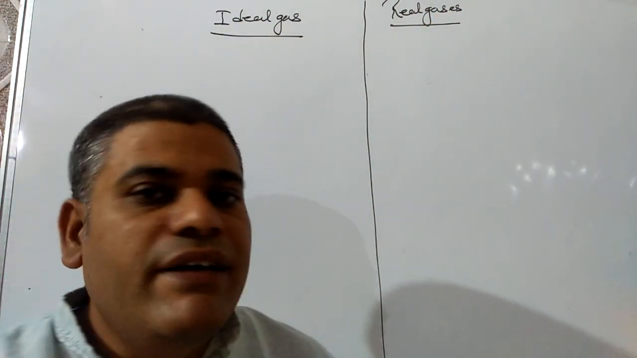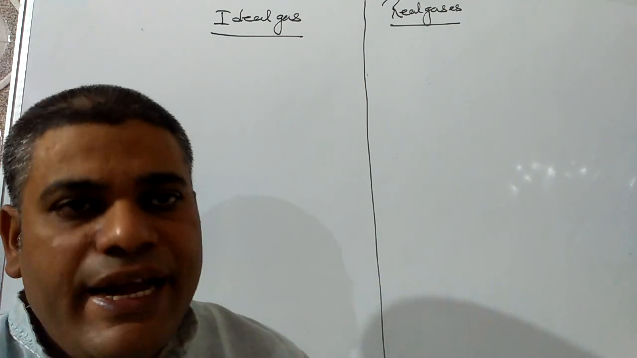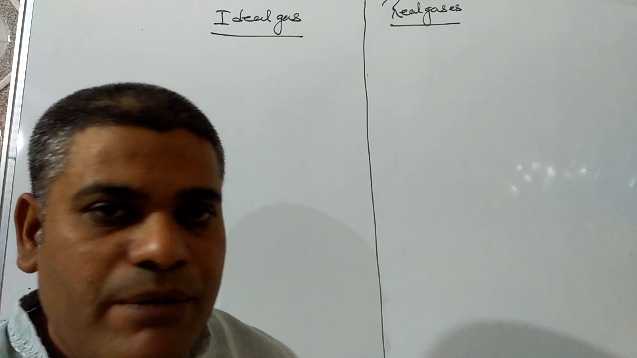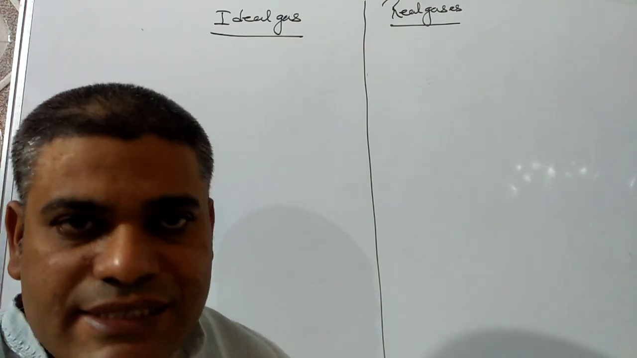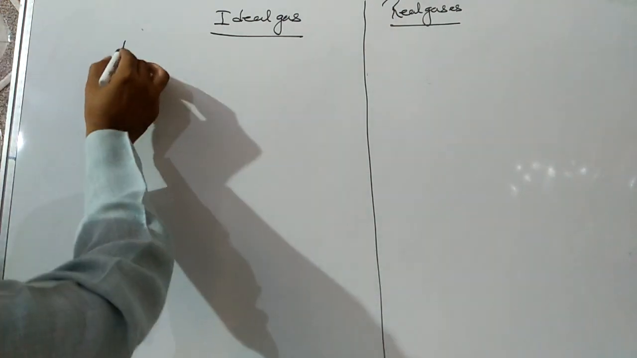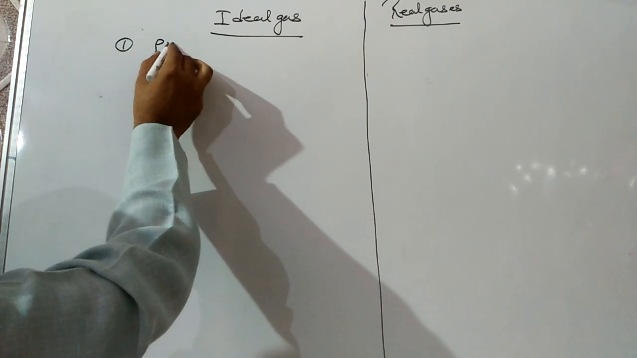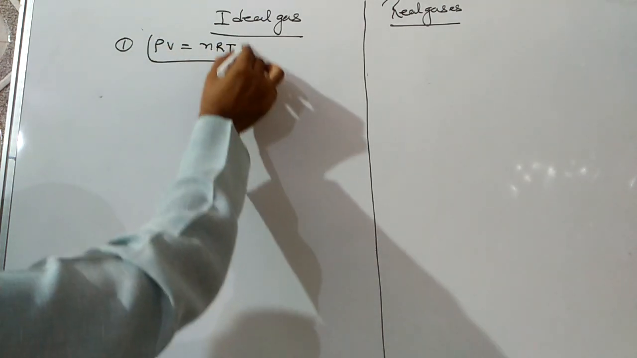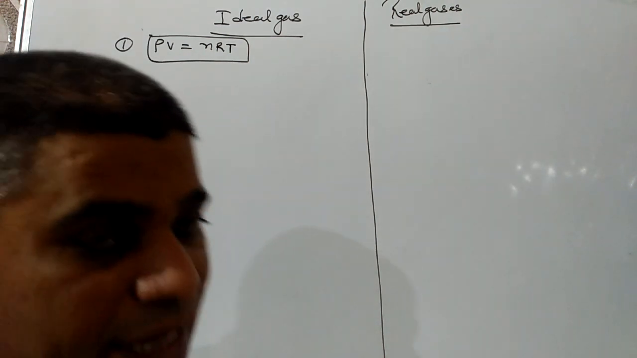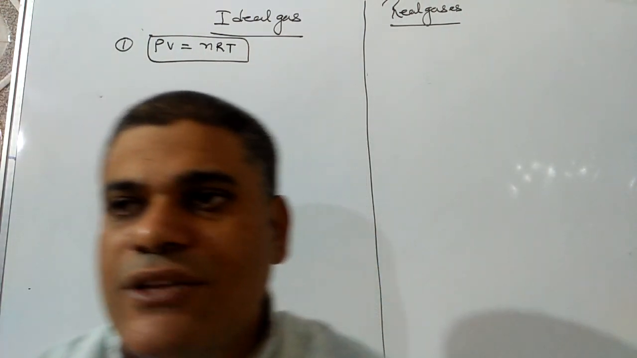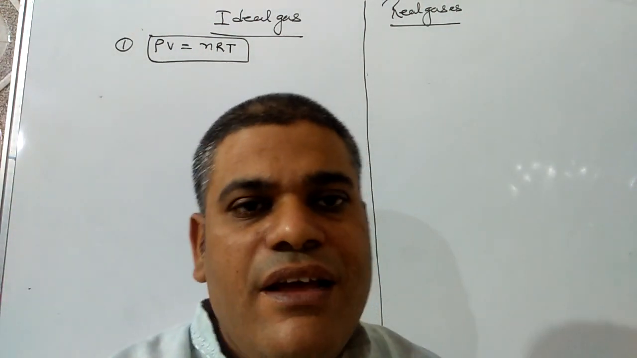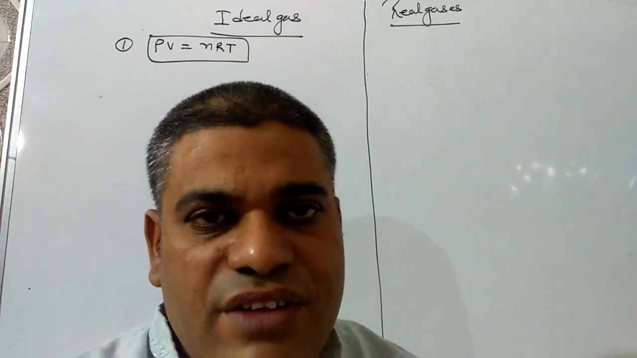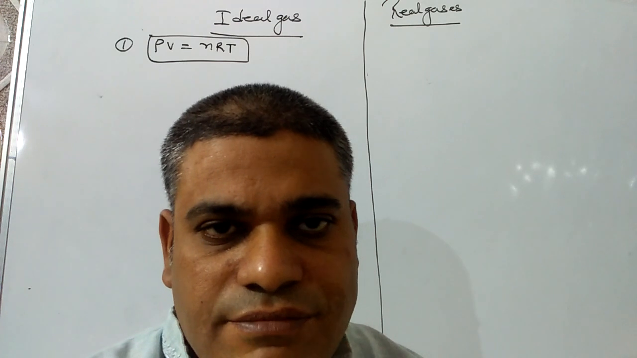Those gases which obey the ideal gas equation, PV is equal to nRT, at all conditions of temperature and pressure, they are known as ideal gases. While real gases are those which do not obey the ideal gas equation at all conditions of temperature and pressure, they are known as real gases.